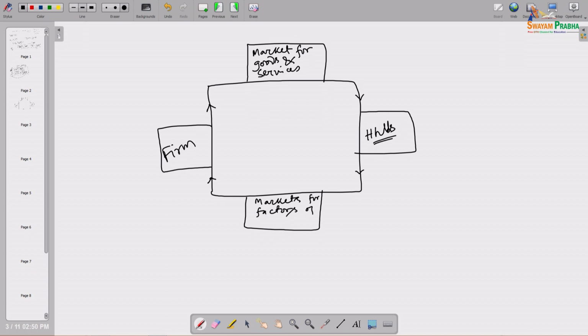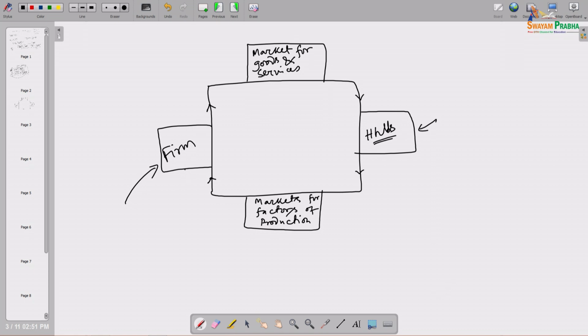By the arrow we are representing the flow of goods and services, how it goes from one side to another, from the production unit to the consumption unit. This is the consumption unit and this is the production unit, as we said at that time.